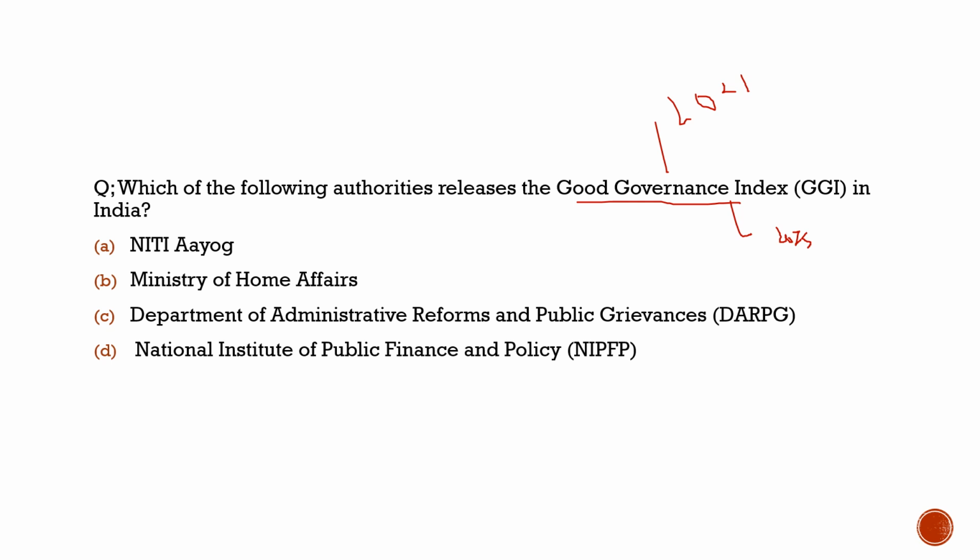So this is about the Good Governance Index, and why we brought this question here. We need to know which authority or department releases the Good Governance Index. Is it NITI Aayog? No. Is it Ministry of Home? No. Is it National Institute of Public Finance? No. It is definitely option C, the Department of Administrative Reforms and Public Grievances, DARPG. It is this department which releases the Good Governance Index.